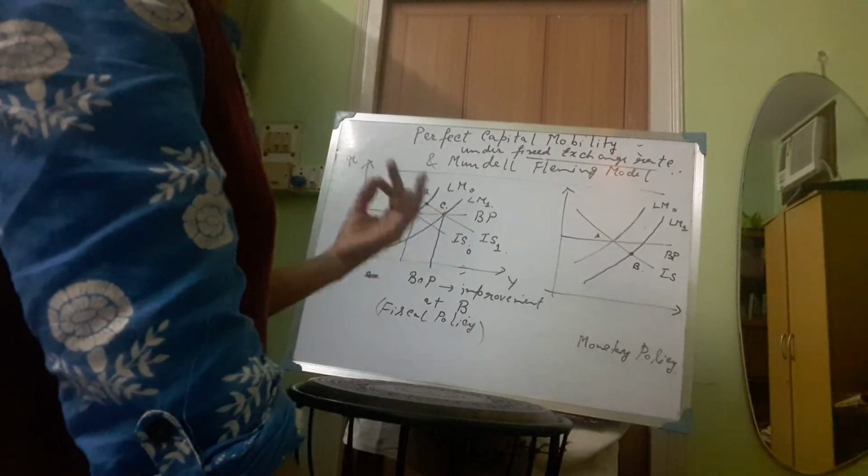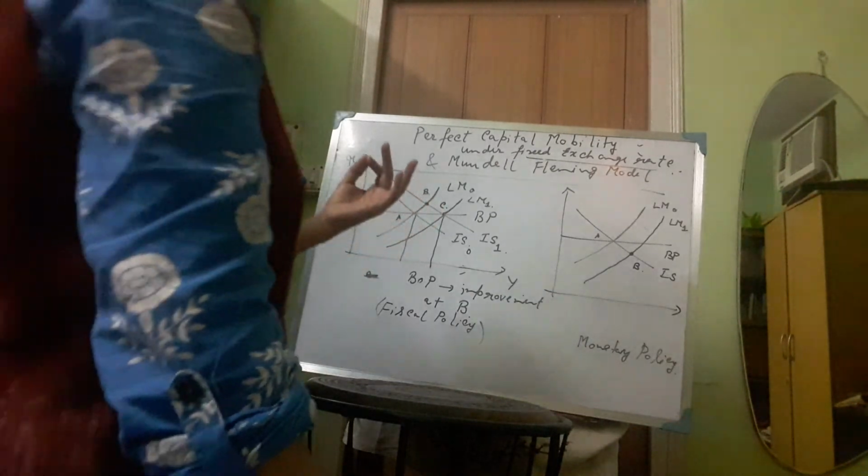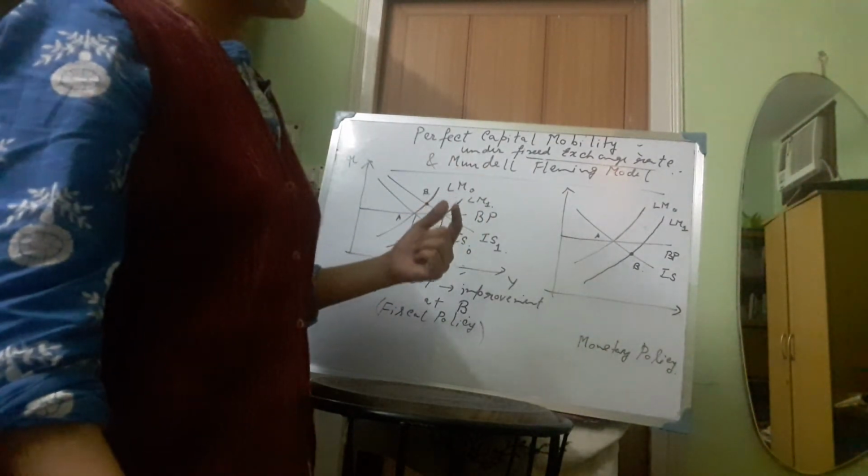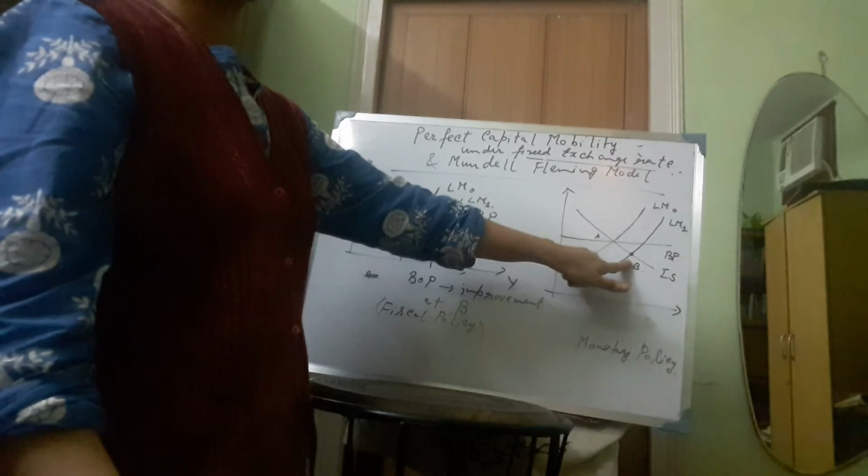As a result the high powered money will fall and money supply will also fall. If money supply falls because of this outflow of capital, then the LM curve will shift back to the original position LM0.